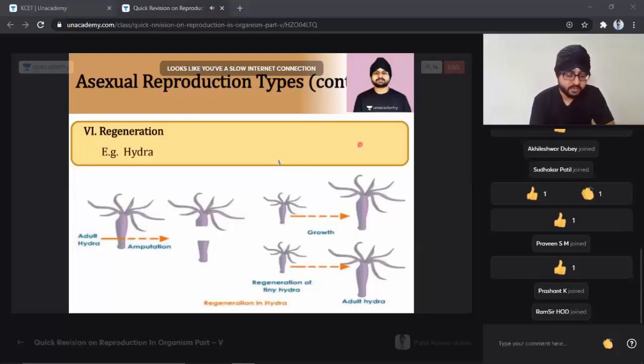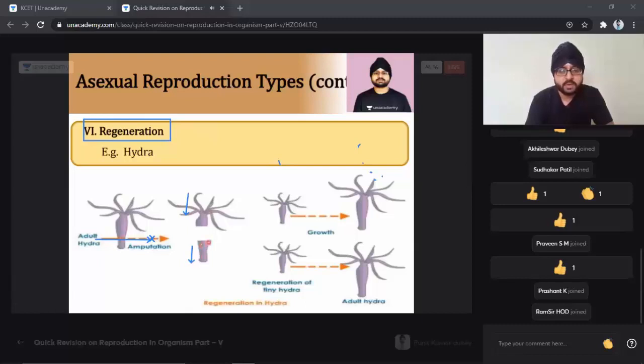The next point is regeneration, which is seen in the case of hydra. In hydra we have the provision of regeneration, which you can see: how the hydra which has been cut is dividing, with the upper half and the lower half.